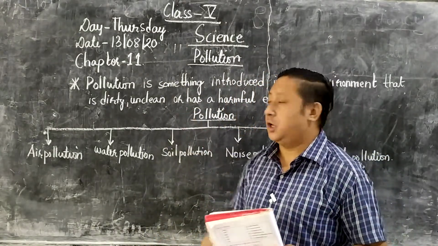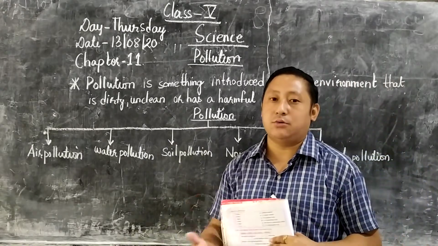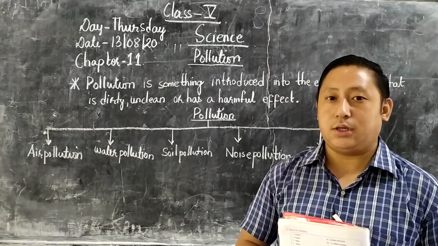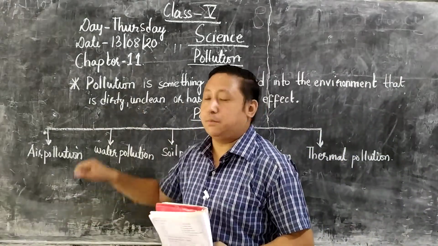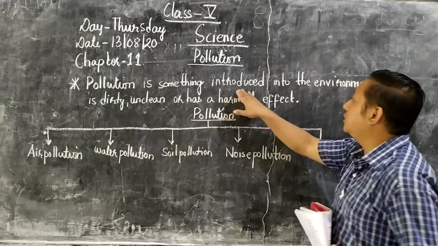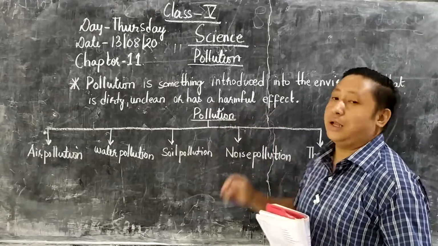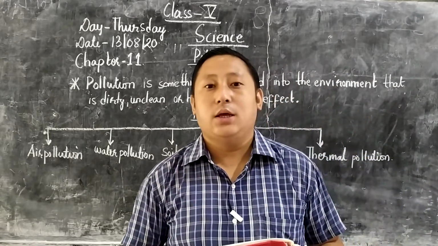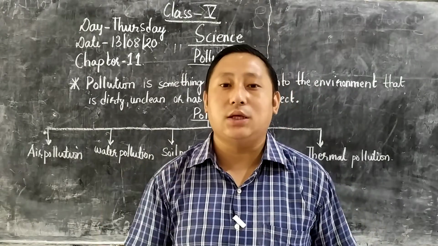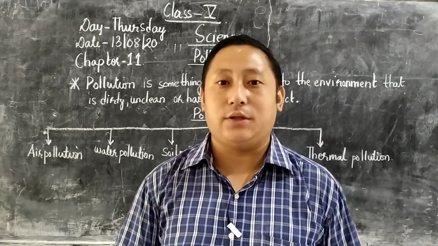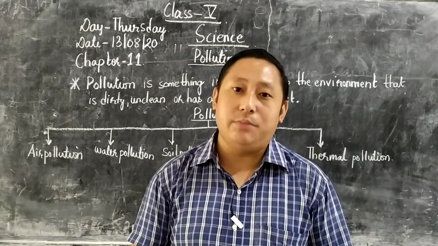What is pollution? How many kinds of pollution are there? What are the effects of pollution? You are going to study this in this particular chapter. First of all, let's talk about pollution. Pollution is something introduced into the environment that is dirty, unclean, or has a harmful effect. That means pollution affects the environment as well as human beings, even living things like trees and birds, because these pollutions are created directly or indirectly by human beings only.